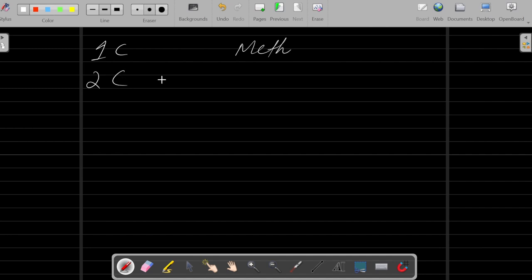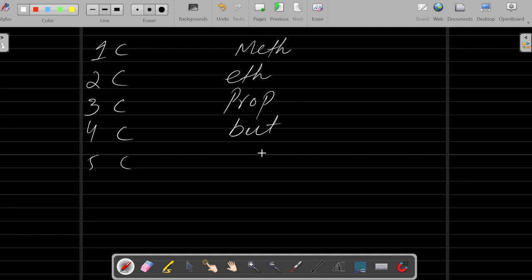If two carbons are there, then eth. If there are three carbons, you will name it prop, propane. For four carbons, you will use but, it will become butane. If there are five carbons, you will name it pent, it will become pentane. Just add ane, because if there's a carbon to carbon single bond, you will write ane. Pentane, hexane, propane, butane, and pentane.